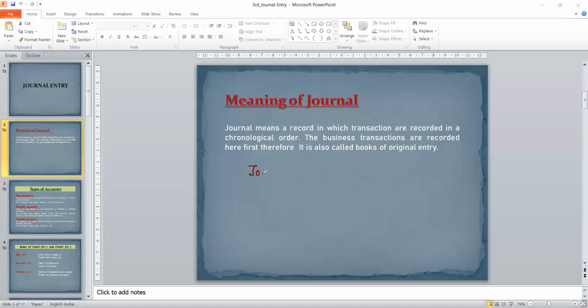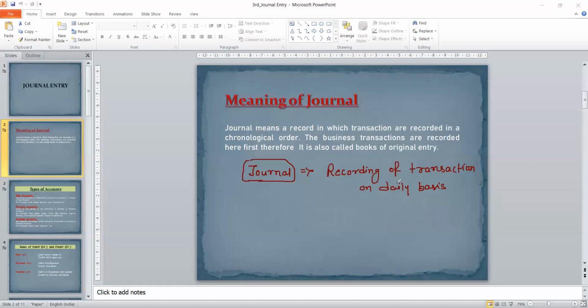Of journal. Journal is a combination of two Latin words, which means a recording of transaction daily. Or you can say daily recording of transactions. So this is the meaning of journal.